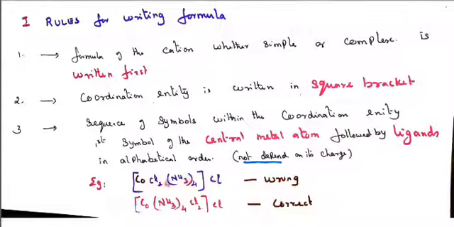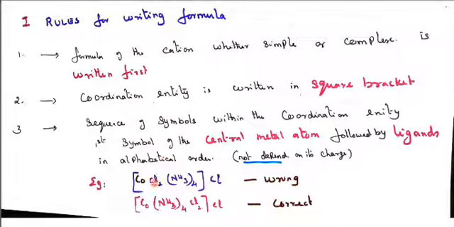a ligand enclosed in a closed bracket. Even Cl is a ligand, chlorido, and this one is called amine. The amine is enclosed in a closed bracket, but chlorine is one of the halogens. I already told you halogens are not to be enclosed in brackets. Except for halogens, we enclose the other ligands in closed brackets. In the square bracket, the central metal atom is written first, followed by the ligands, and the ligands are also in alphabetical order.